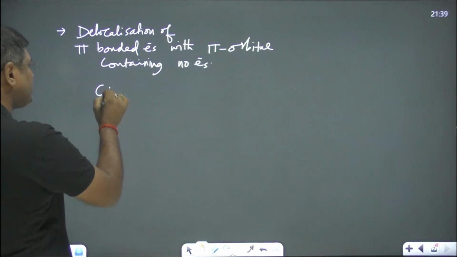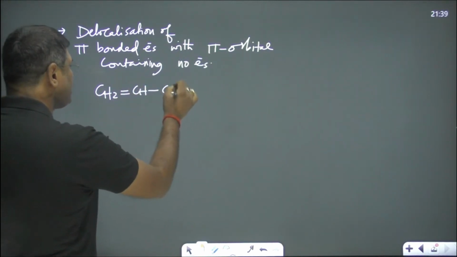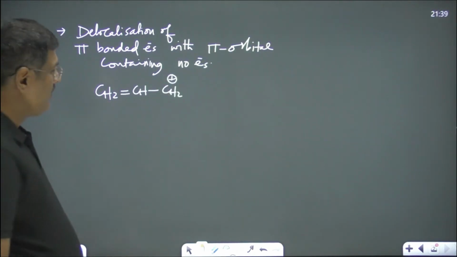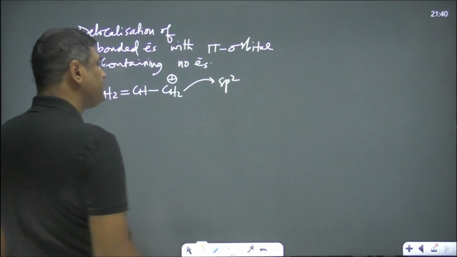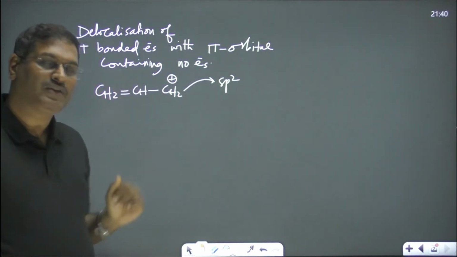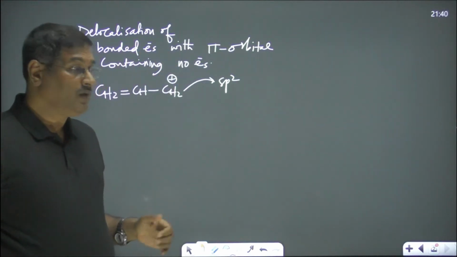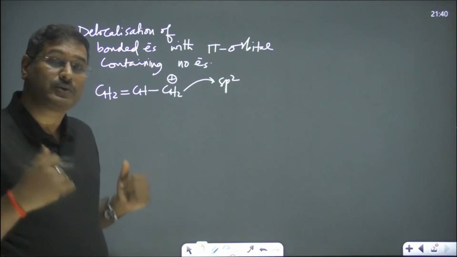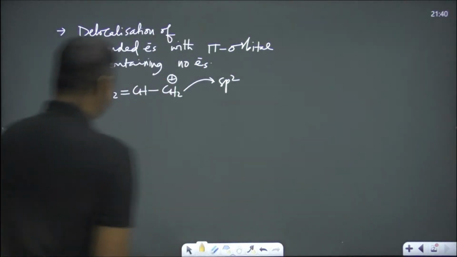A very simple example I say: CH2 double bond CH in CH2 plus. You tell me what is the hybridization of this carbon? Certainly this one is sp2 hybridized. If sp2 hybridized, it means it has one unhybridized orbital. This has no electron. It is available to accept, to share electrons, and that is happening. You see.